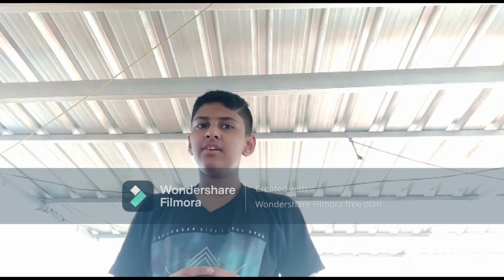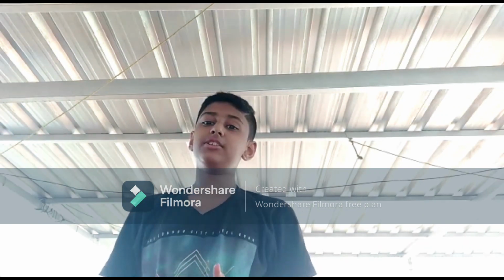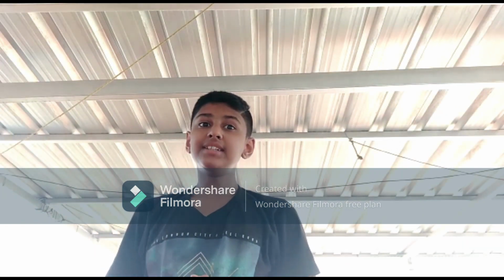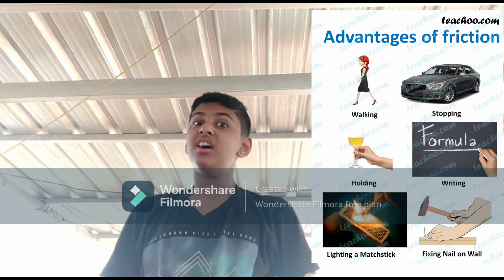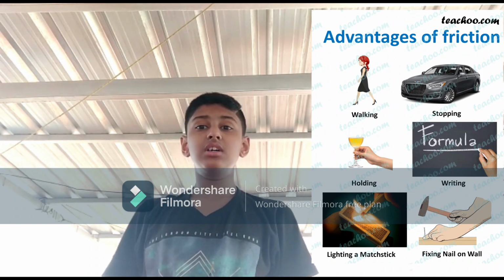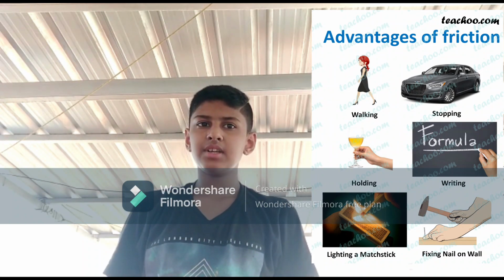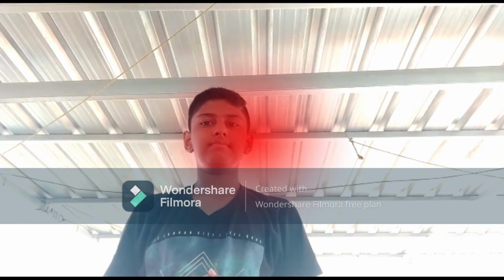Advantages of friction. Friction is responsible for many types of motion. It helps us walk on the ground. Brakes in a car make use of friction to stop the car. Asteroids are burnt in the atmosphere before reaching the earth due to friction. It helps in generation of heat when we rub our hands.